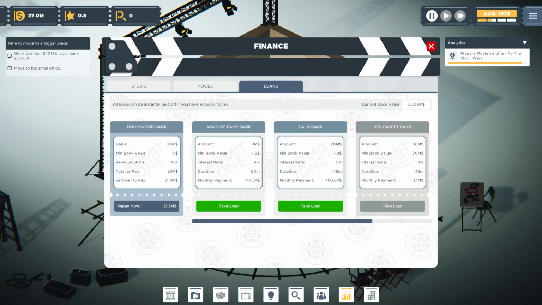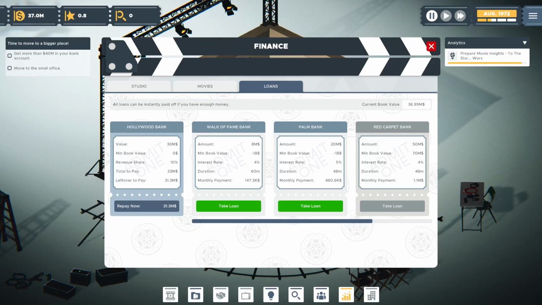So there's obviously a bunch of different loans here that we can take, but let's talk about the loan we have right now. So we have a Hollywood bank loan, the value of 30 mil, revenue share of 10%. So it takes 10% of our revenue, and the total to pay back is 33 million.